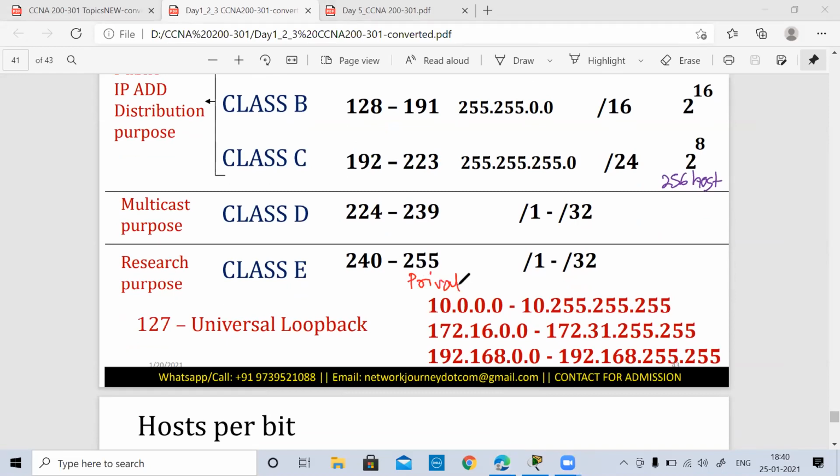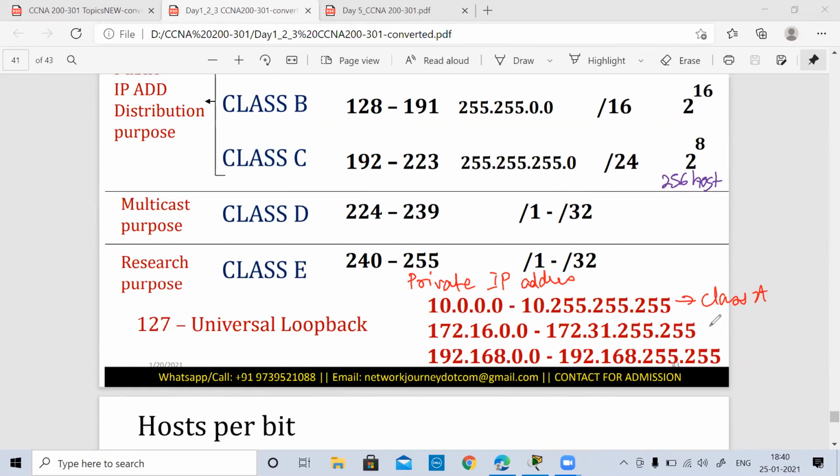In interviews, if you are asked about the different private IP addresses, you should know them. From class A, it is 10.0.0.0 to 10.255.255.255.